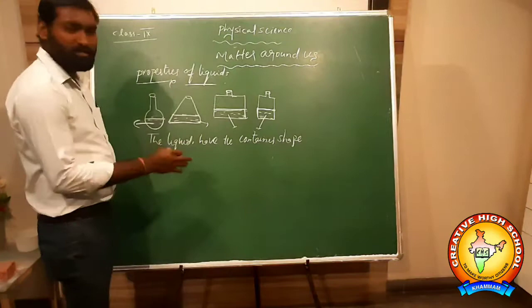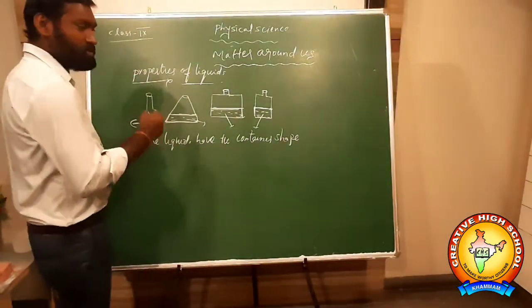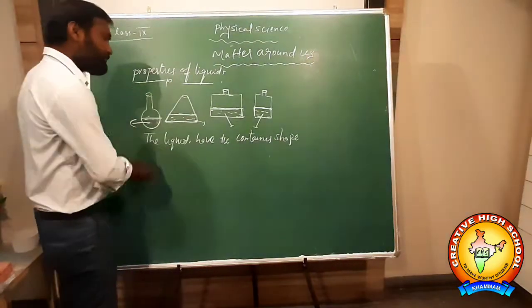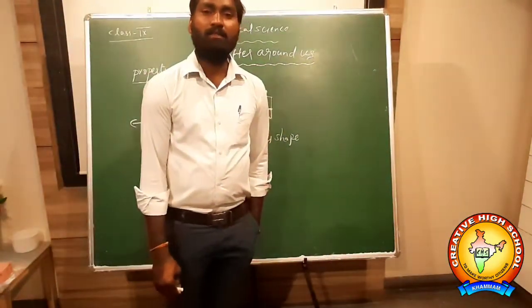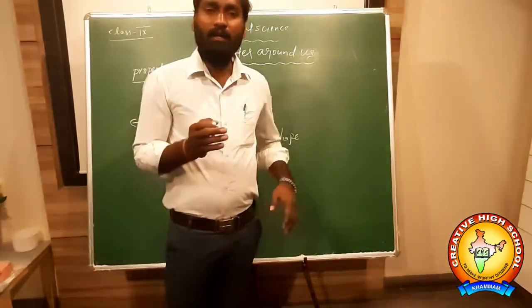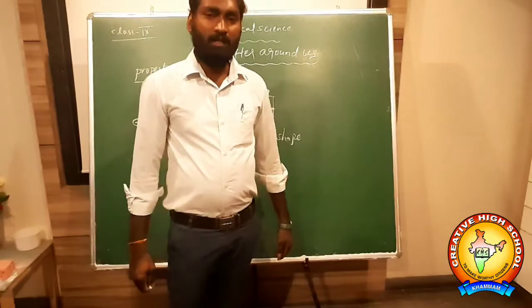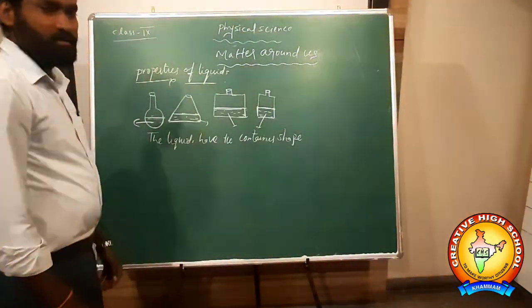They have only a particular volume, but there is no particular shape. The liquids have which shape? The container shape. Whatever the shape of the container, the liquid will take the same shape. That's why the liquids have the container shape.